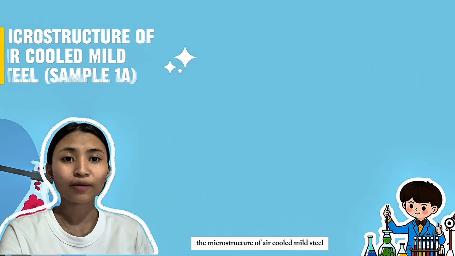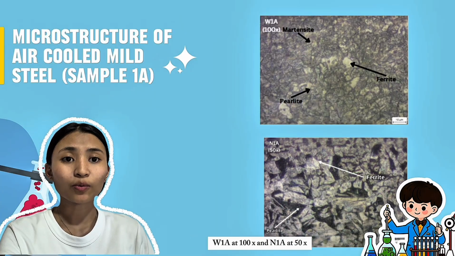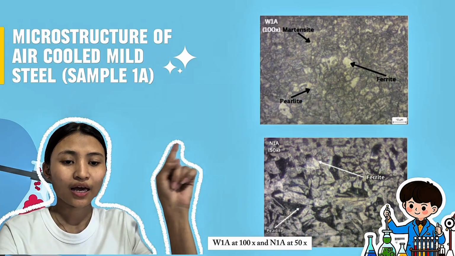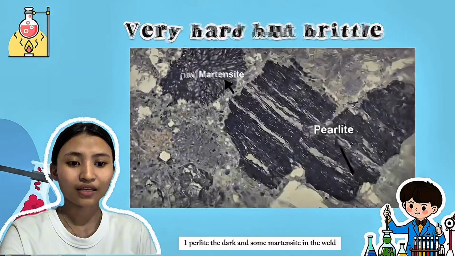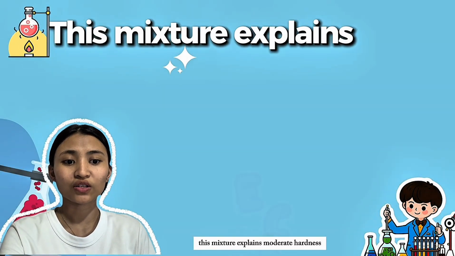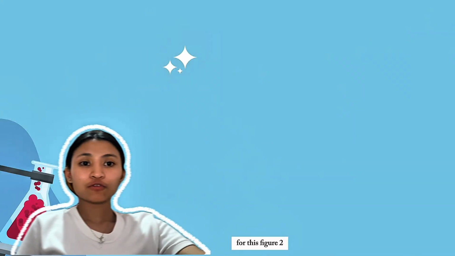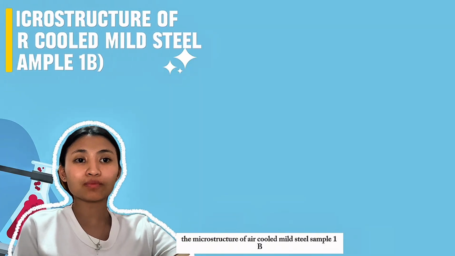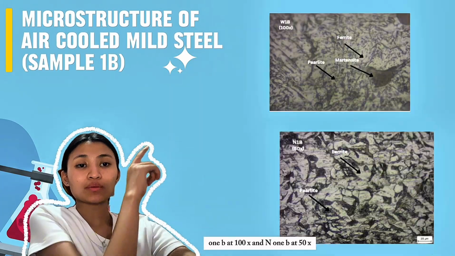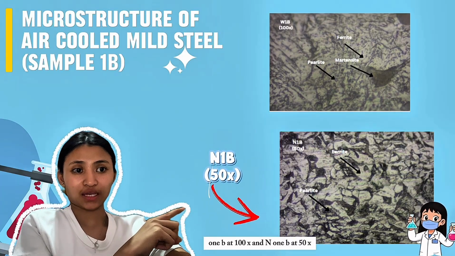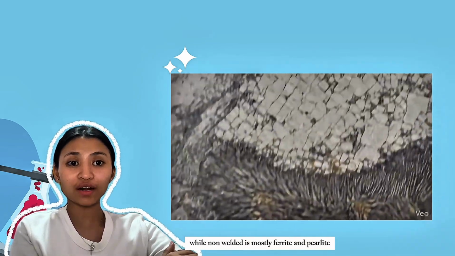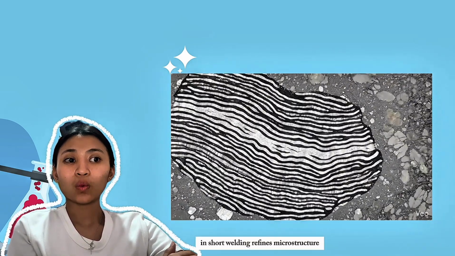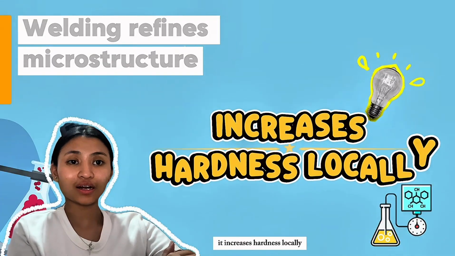In this first figure, the microstructure of air-cooled mild steel, W1A at 100x and N1A at 50x. This shows ferrite, the light one, pearlite, the dark, and some martensite in the weld. This mixture explains moderate hardness with localized hard spots. For figure 2, the microstructure of air-cooled mild steel, sample 1B, at 100x and N1B at 50x. The welded region has refined grains and some martensite, while the non-welded is mostly ferrite and pearlite. In short, welding refines the microstructure and increases hardness locally.